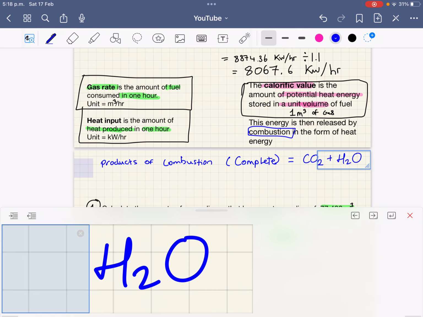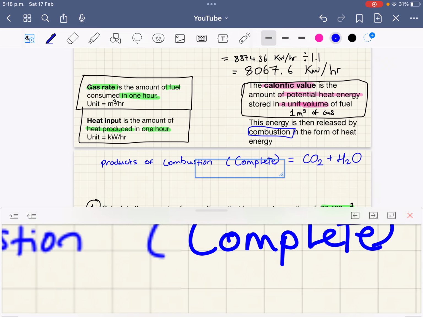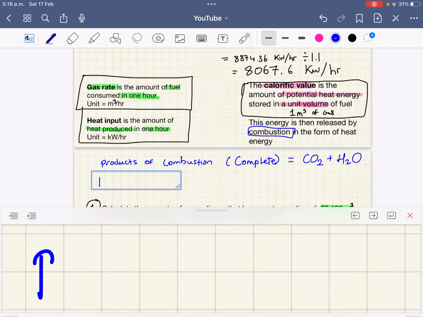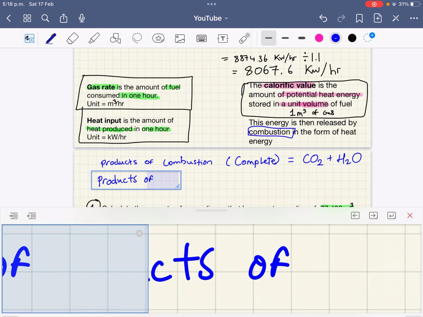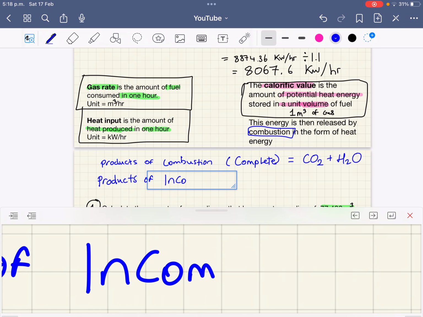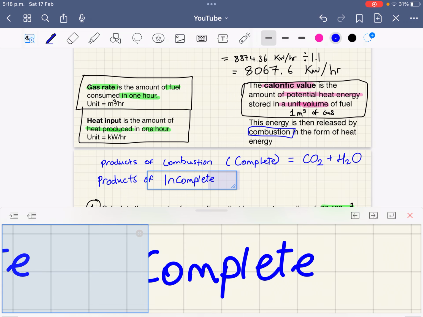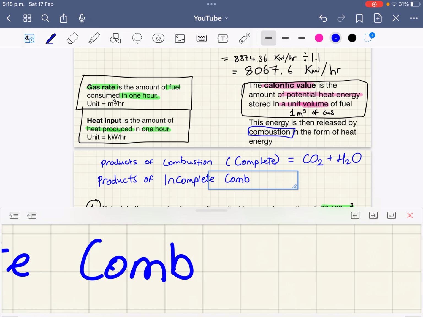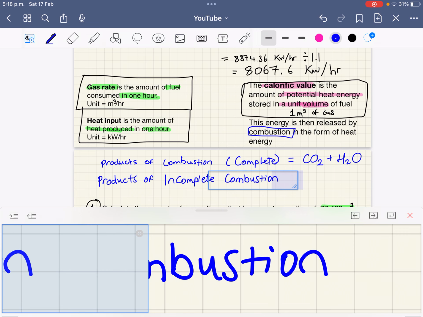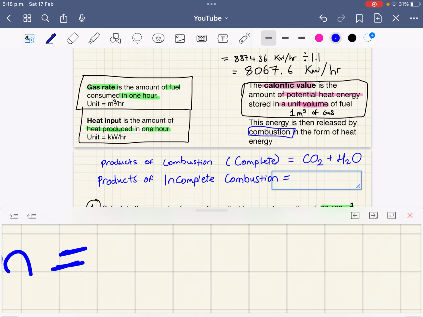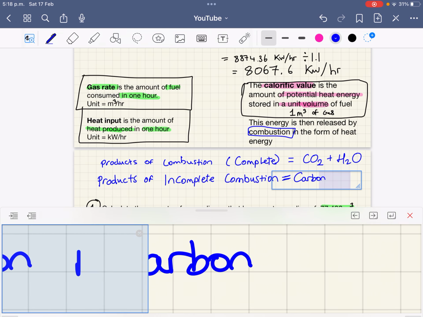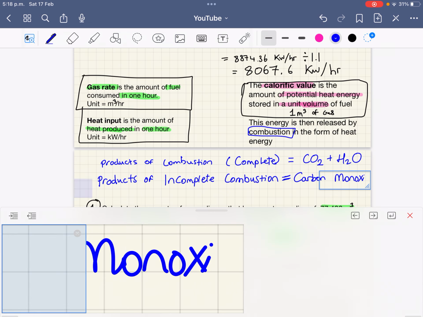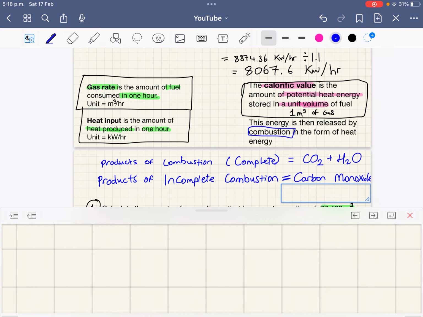And you could learn it, the words or the symbols. And then products of incomplete combustion. There is a dangerous chemical released if incomplete combustion happens, and that is carbon monoxide, or CO.